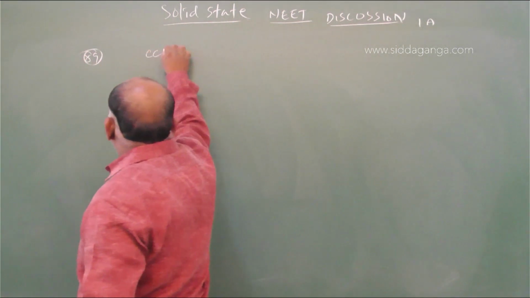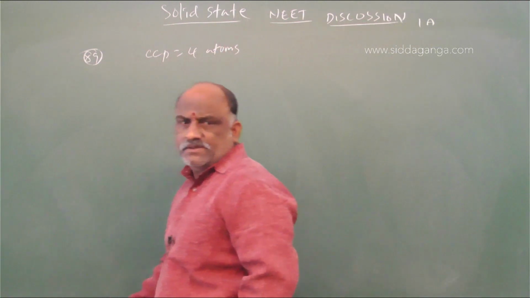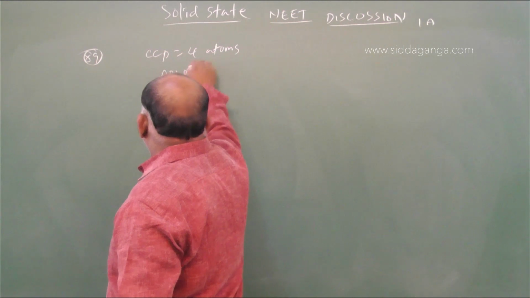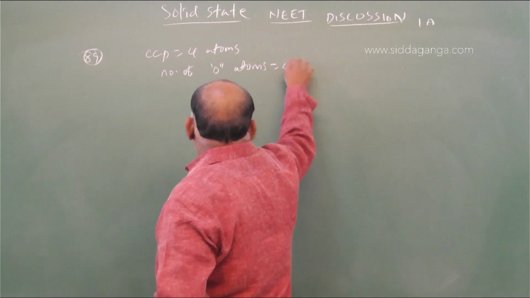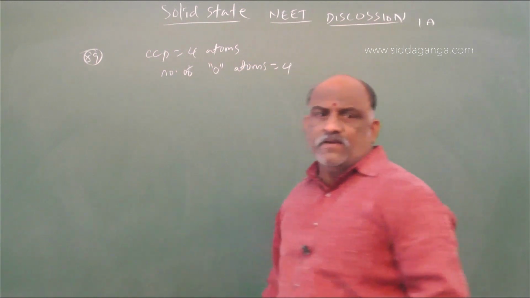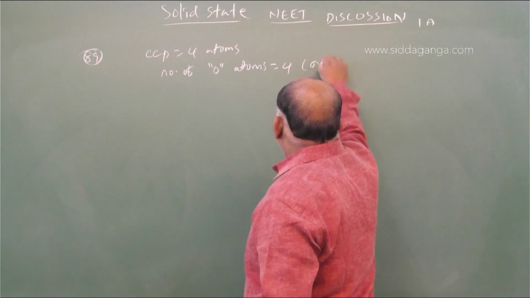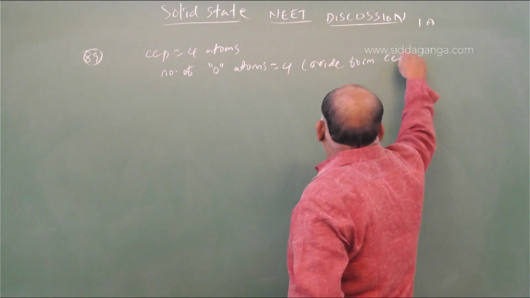CCP, so 4 atoms. Number of O atoms is 4, because the oxide forms the CCP.